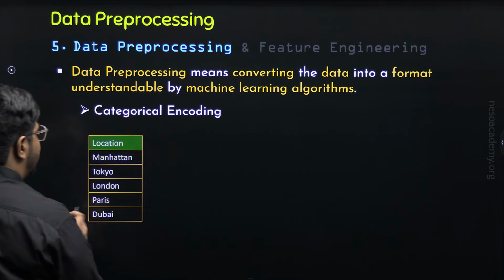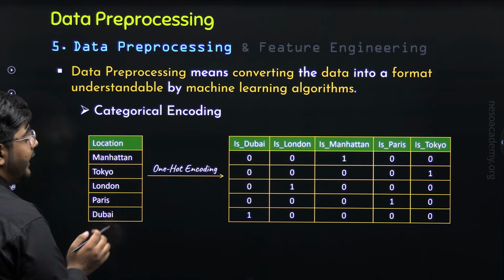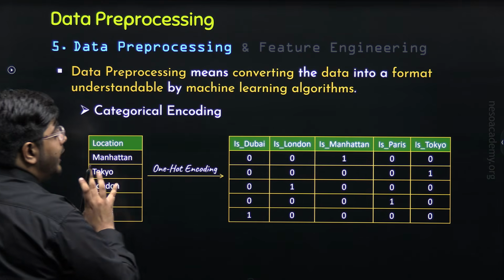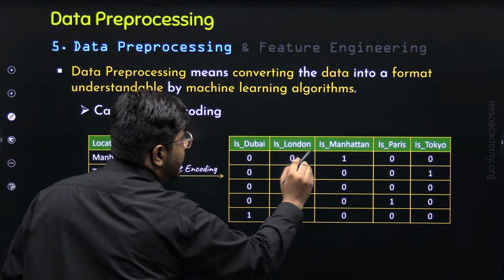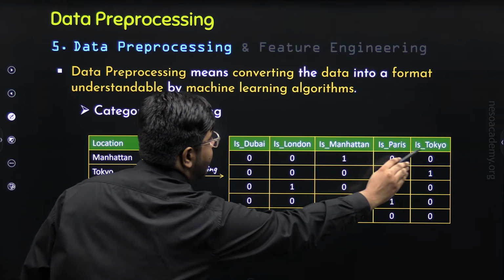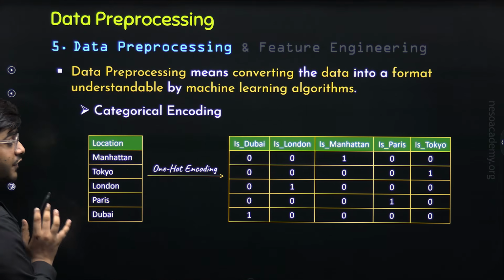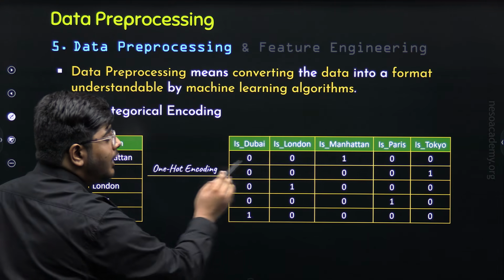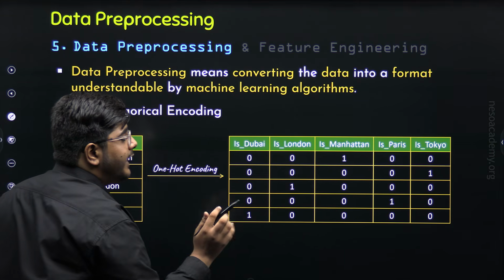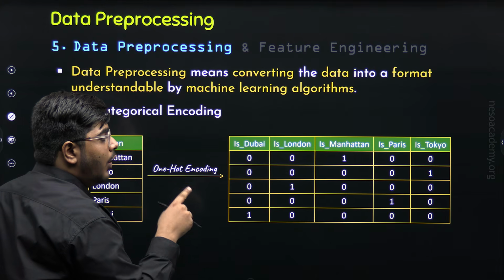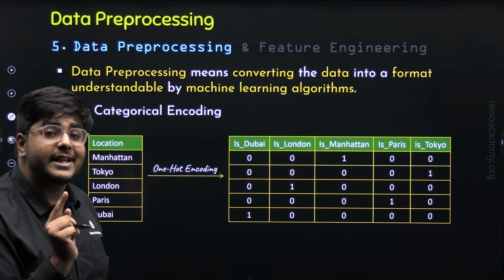So now we will take the location column and apply one-hot encoding. One-hot encoding converts this location column into a collection of 5 different columns: is Dubai, is London, is Manhattan, is Paris, and is Tokyo. Why 5 columns? Because in the location column there are a total of 5 different values. And you can see all these columns are binary columns. Why? Because all these columns contain only 2 types of values, 0 or 1. Now 0 means the absence and 1 means the presence.